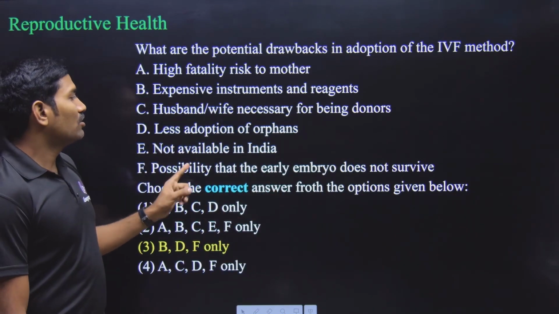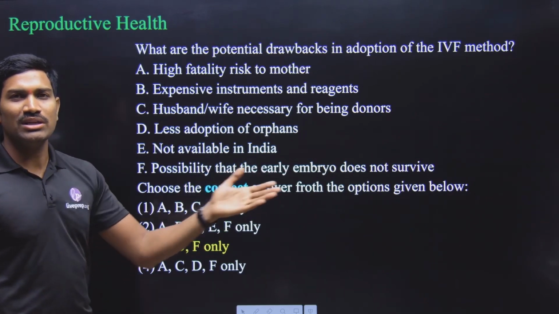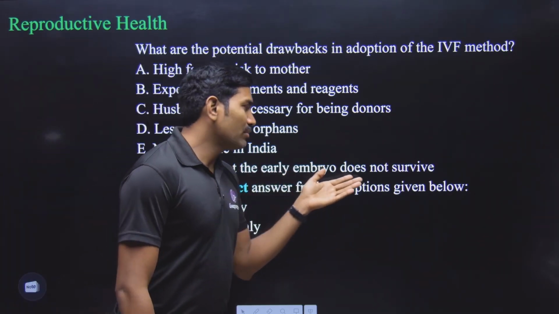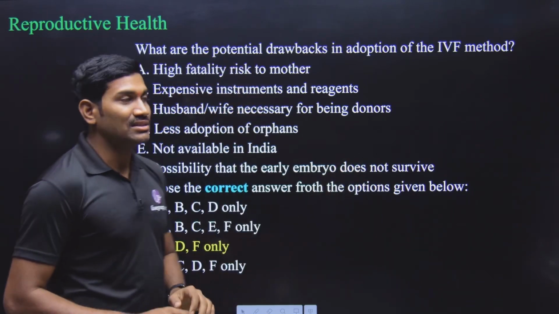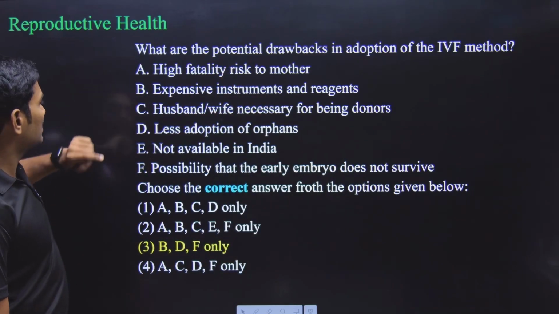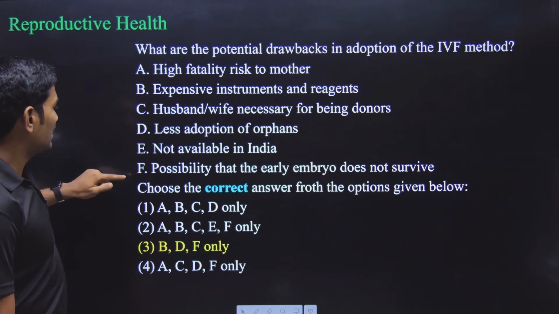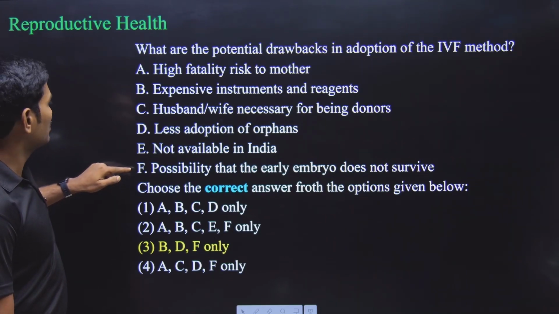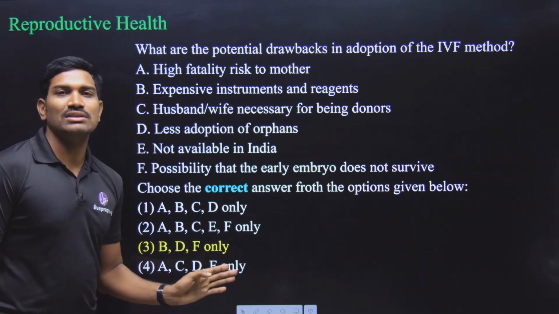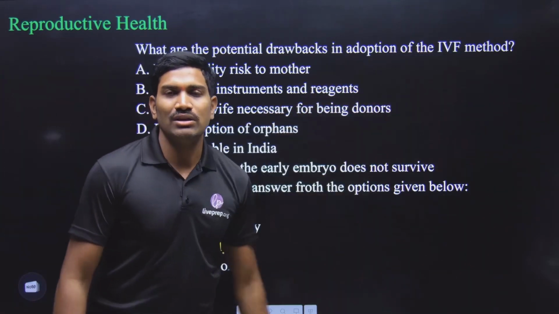Okay, next one. Not available in India. This is wrong. It is available in each and every city of India. Okay, next one. Possibility that the early embryo does not survive. Yes, this is correct. So what are correct with respect to this one? IVF: expensive instrument and reagents, less adoption of orphans, and possibility that the early embryo does not survive. So B, D, F, so BDF. So these are the statements that are related to the given question.